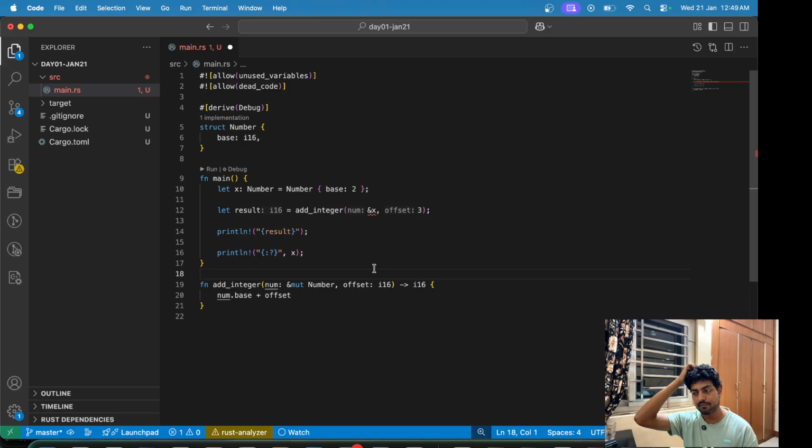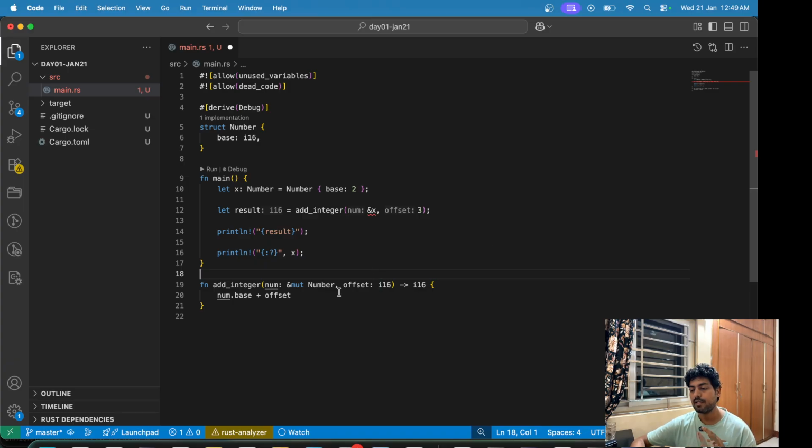So we are moving that value from main to the add integer function. The second option is that you can borrow the value only for read purposes and then return it back to the scope. And the third option is you can mutably borrow the value, so you can do operations on top of that value.